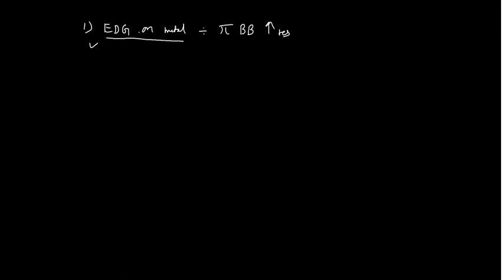When back bonding increases, it simply means the metal-carbon bond order also increases, and the carbon-carbon bond order, sorry, I made a mistake, reduces.